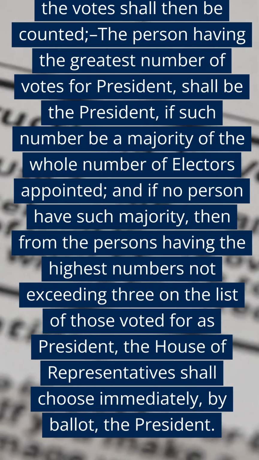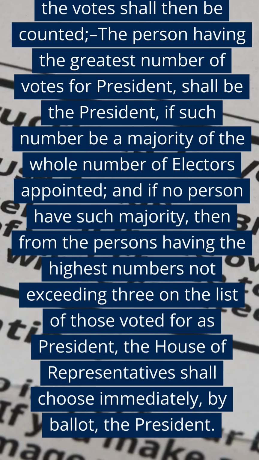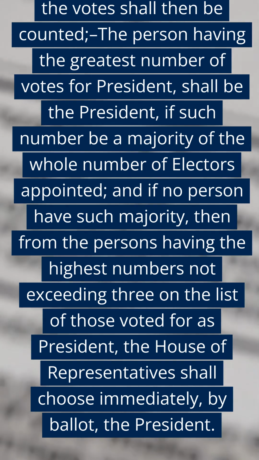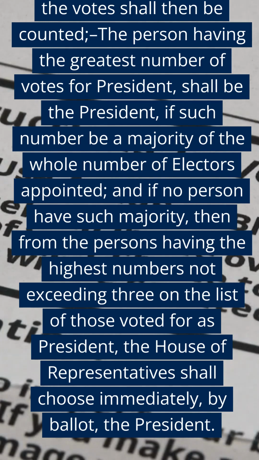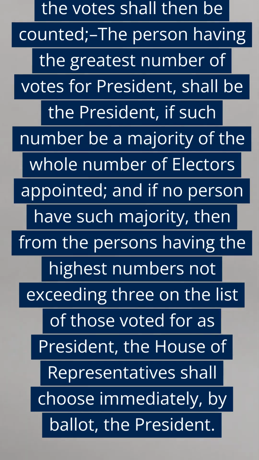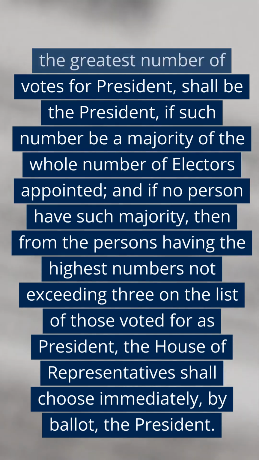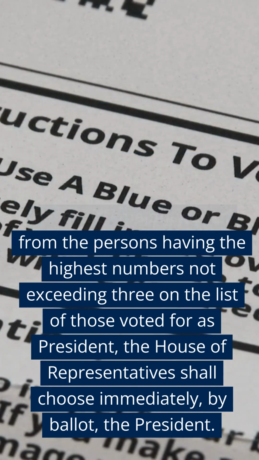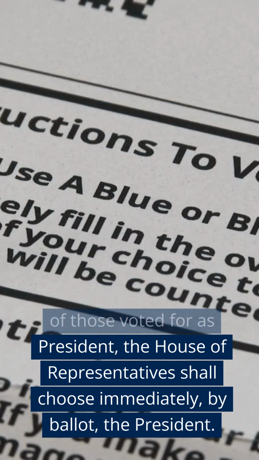and transmit sealed to the seat of the government of the United States, directed to the President of the Senate. The President of the Senate shall, in the presence of the Senate and House of Representatives, open all the certificates, and the votes shall then be counted. The person having the greatest number of votes for president shall be the president, if such number be a majority of the whole number of electors appointed. And if no person have such majority, then from the persons having the highest numbers not exceeding three on the list of those voted for as president, the House of Representatives shall choose immediately, by ballot, the president.